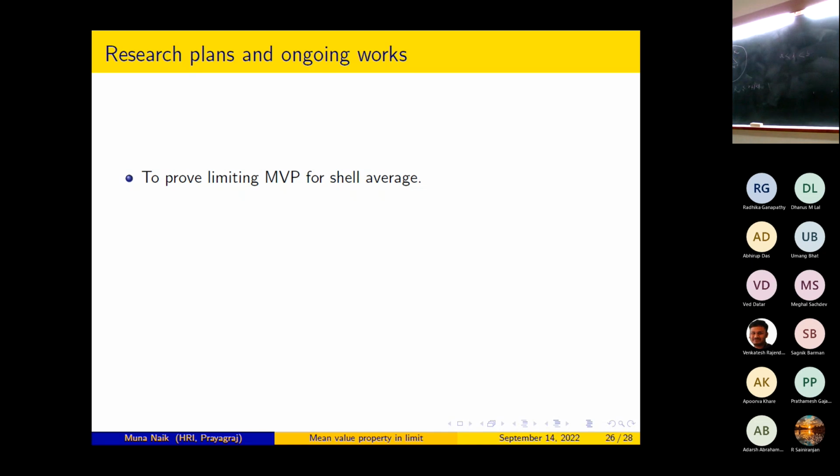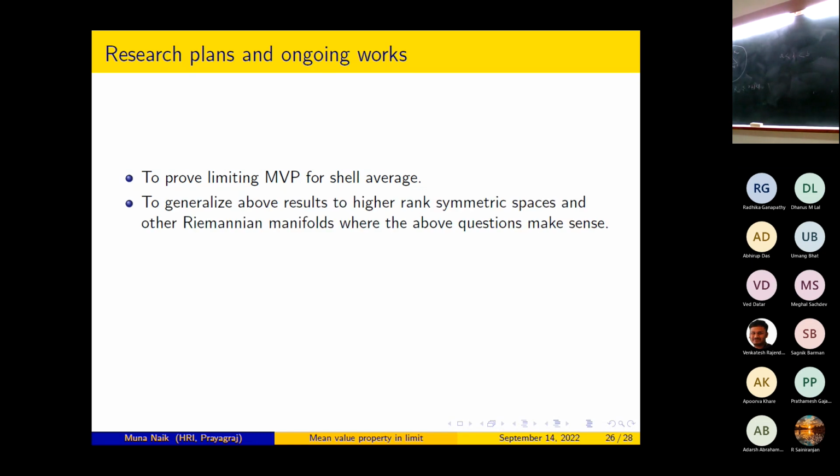But we have not done anything for the limiting mean value property for cells of fixed width. So we want to do that and to generalize the above results to higher rank.